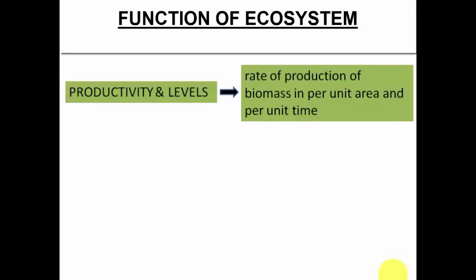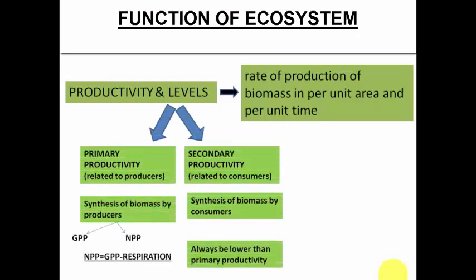So when we talk about productivity, it is the amount of production of the biomass. And how do we measure it? It is the rate of production of biomass per unit area per unit time. So that is how we measure how much of the biomass is produced in an ecosystem on a particular trophic level, right? The productivity can be of two types. One is primary productivity and the other is secondary productivity, right? Primary productivity is the amount of biomass that is produced by the producers. And secondary productivity is the biomass that is produced by the consumers.